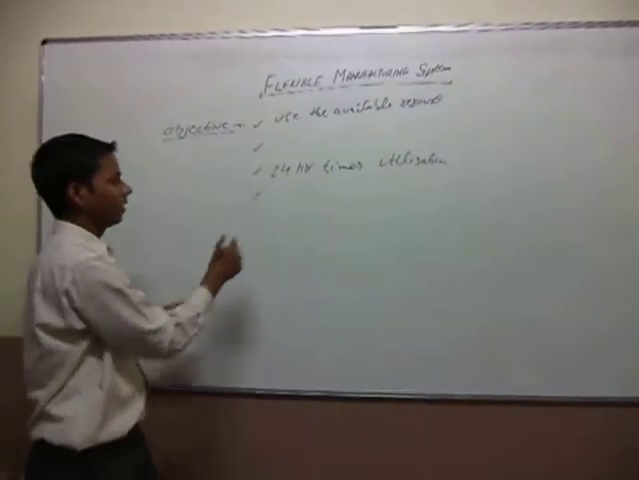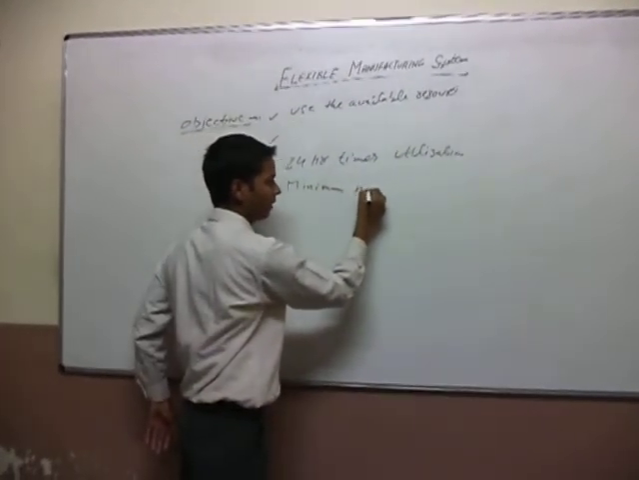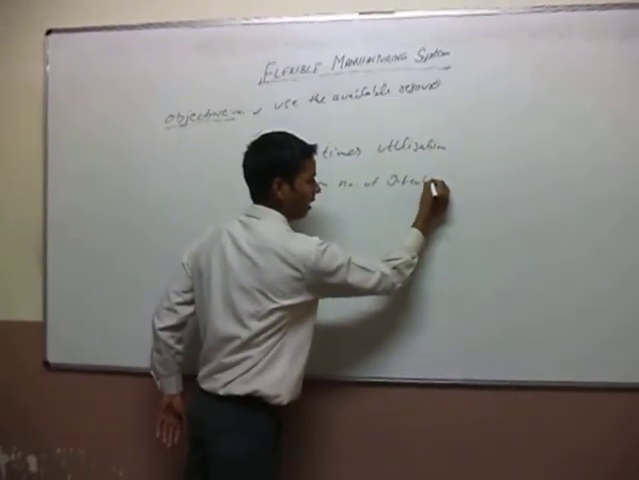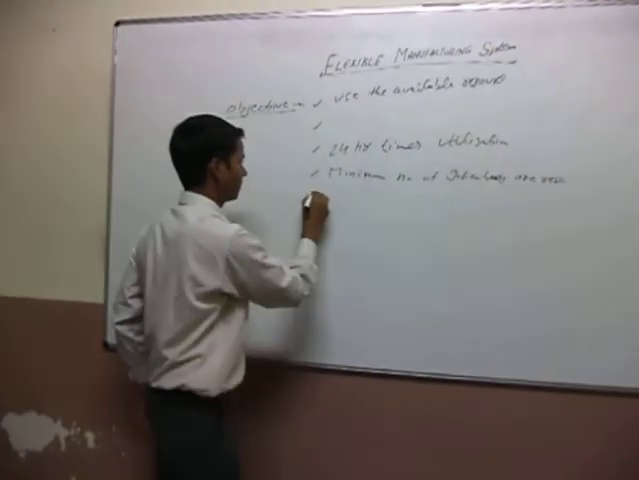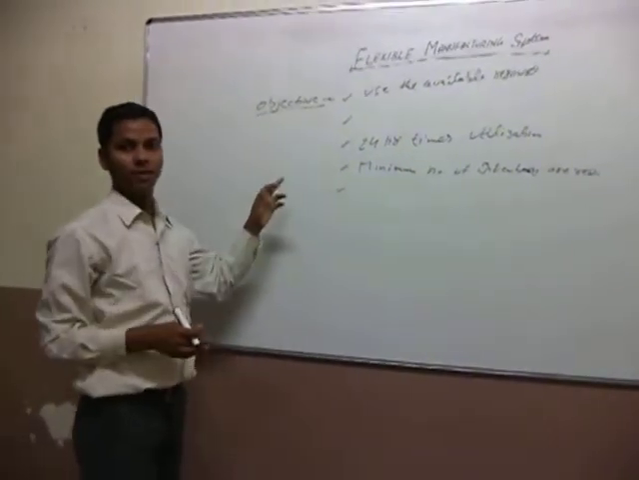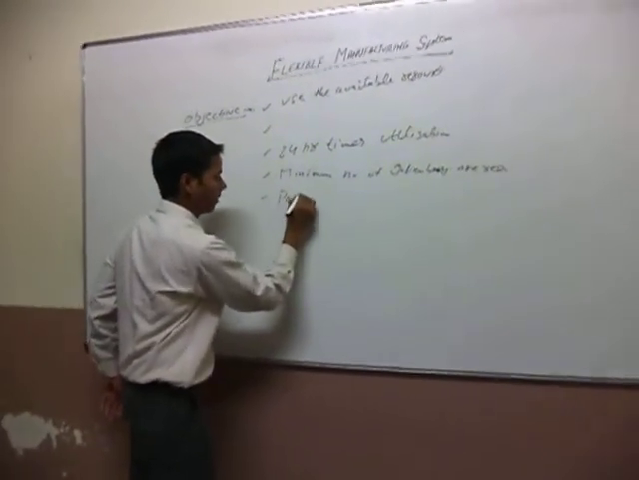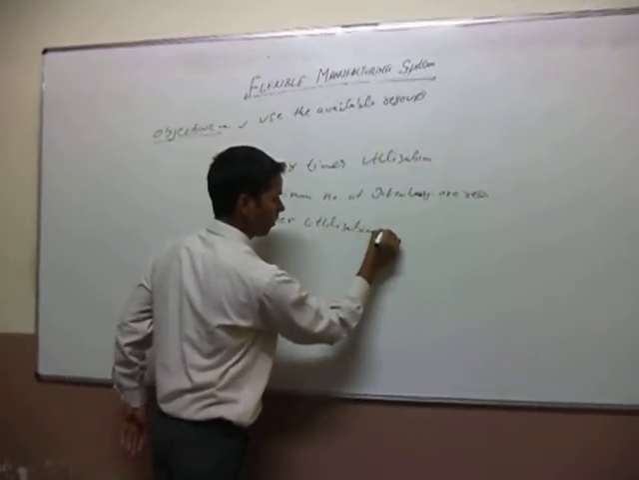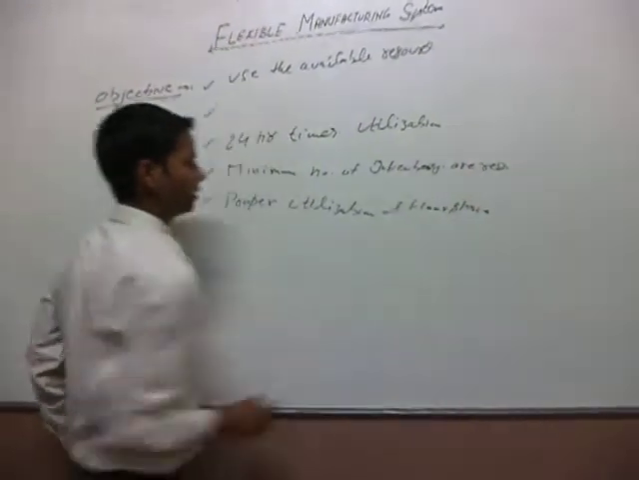Fourth objective, a minimum number of inventory is required. Fifth objective of this system is proper utilization of floor space.